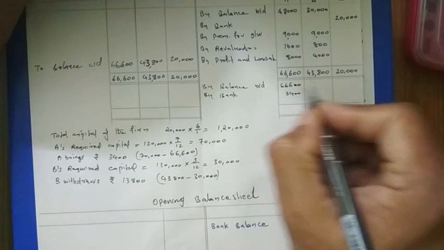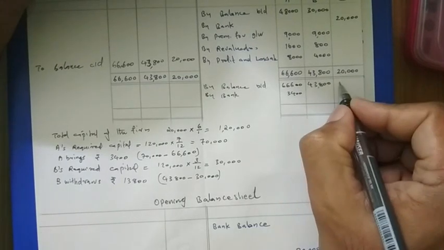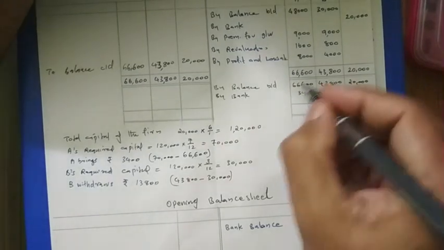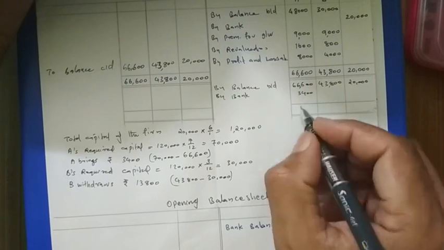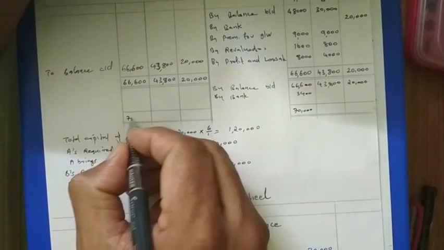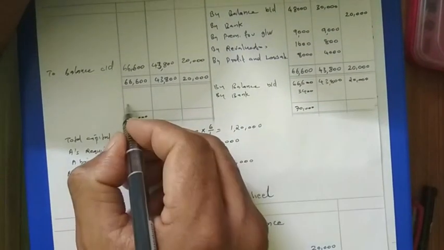66,600, then 43,800. For the new partner it is 20,000. So this was the capital, and when he is bringing this, it becomes 70,000. Here 70,000, and lastly the required capital 70,000 will come as the balance.